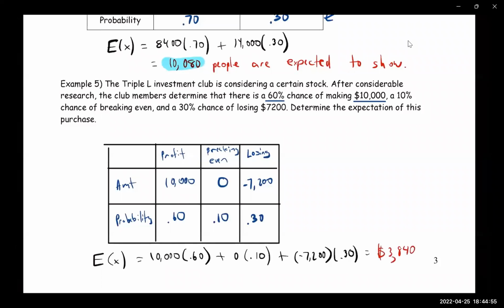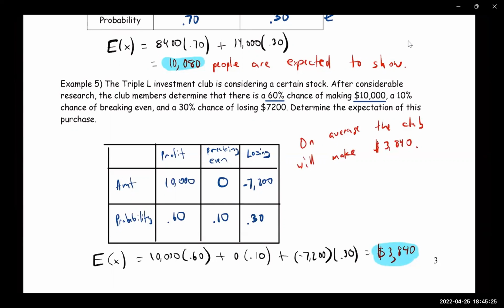So this is a positive number, which means that on average, they're going to win. They're going to win or make a profit on average. So on average, the club will make $3,840,000. Perfect.